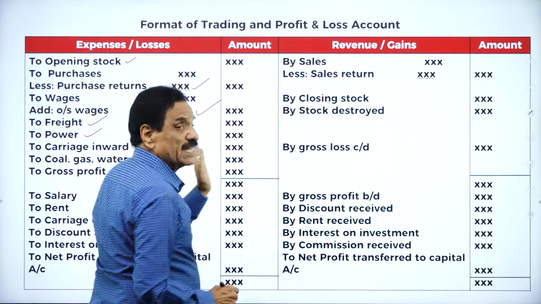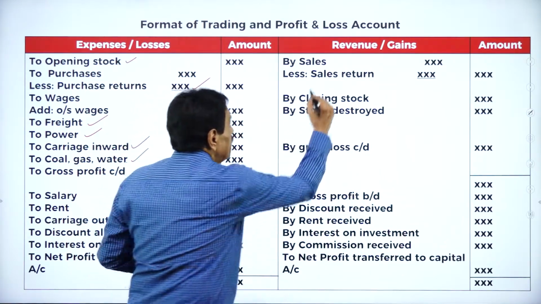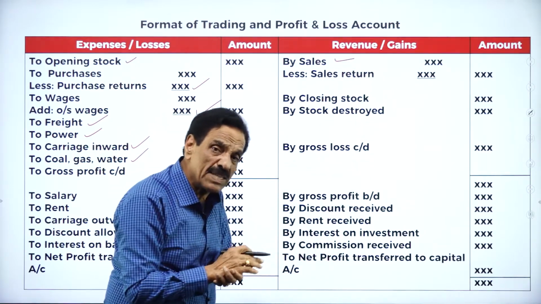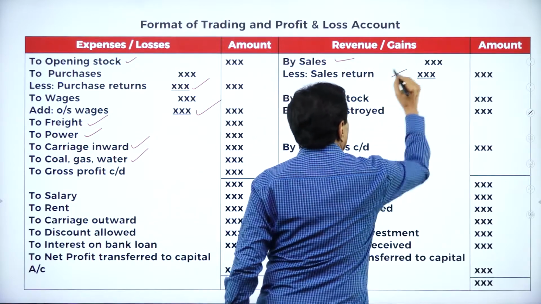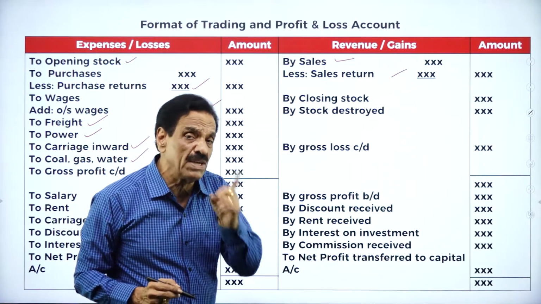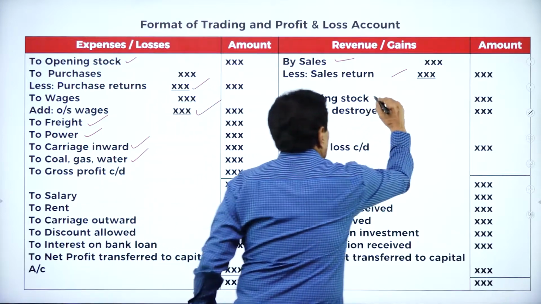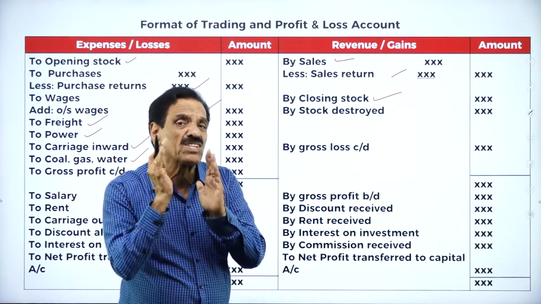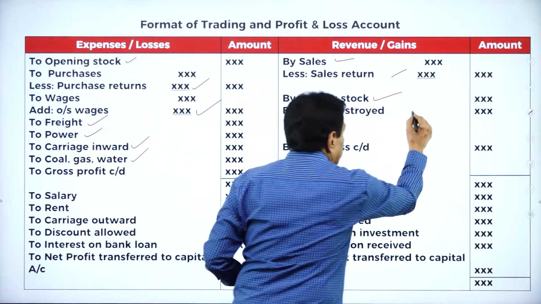We'll come back to the credit side. We make the sale. When the goods are not up to the mark, the goods will be returned by the buyer. That is called sales return. Closing stock means unsold stock. Then some of the goods have been destroyed. What's the value of the stock destroyed? We are going to write.